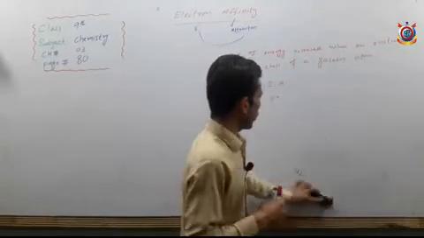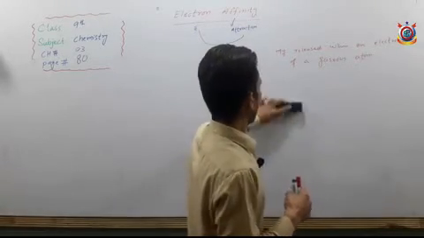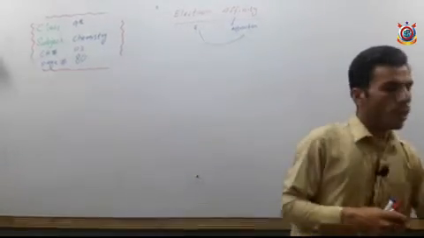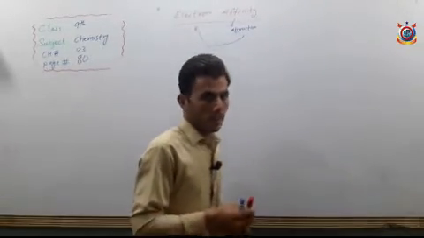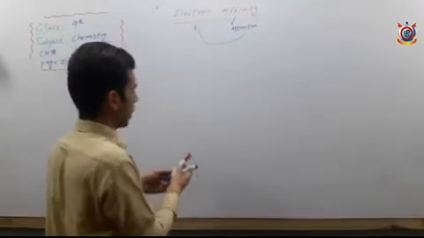Now I am coming towards the trends of electron affinity in the periodic table. As we move from left to right or from top to bottom, what will happen? Will electron affinity increase or decrease?